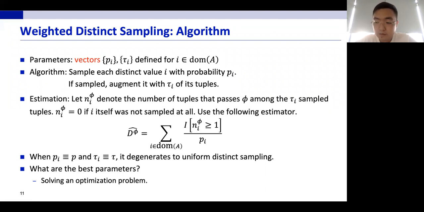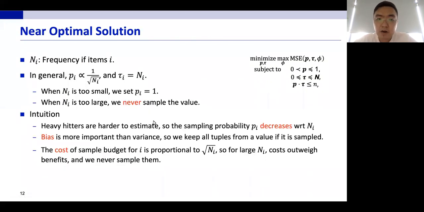So our next question to ask is, what are the best parameters? Well, it turns out this is not an easy problem, but we managed to give a near optimal solution. So in general, our near optimal solution looks like this. We'll have our sampling probability Pi inversely proportional to the square root of the frequency of any value. And whenever a value gets sampled, we should keep all its tuples. And there are two exceptions.